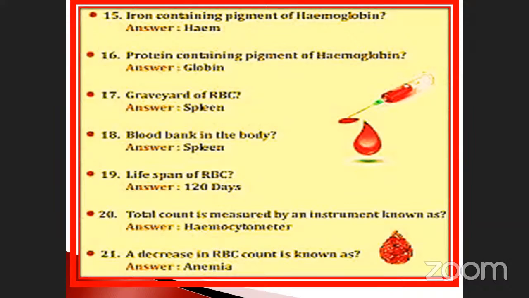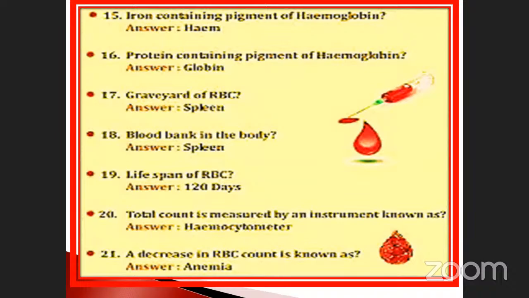Lifespan of RBC, already we said, is 120 days. What about WBC and platelets? You must know those too. Platelets I think is 7 days, and WBC maximum 15 to 20 days. The total count is measured by an instrument known as a hemocytometer. Note it down, this is very, very important. Decrease of RBC causes anemia. Increase of RBC is called polycythemia. Note it down. Questions on these have been asked many times.